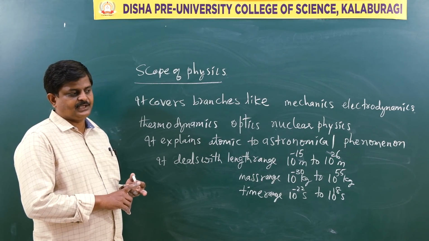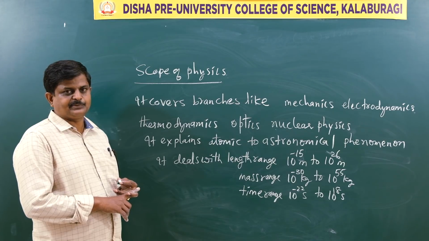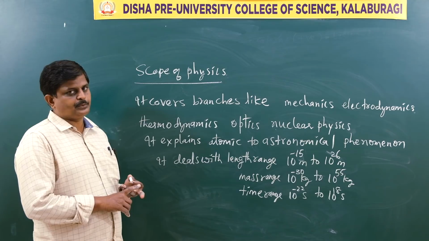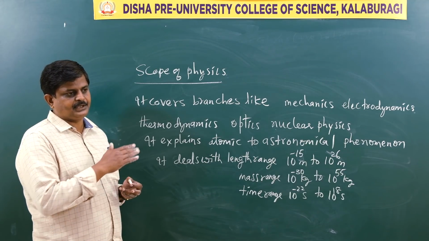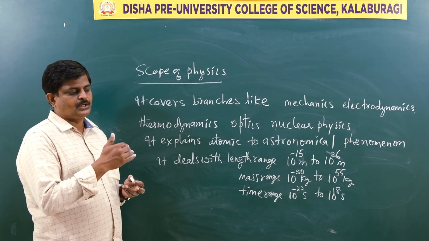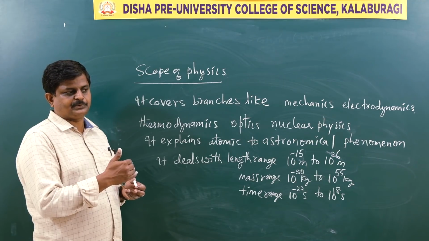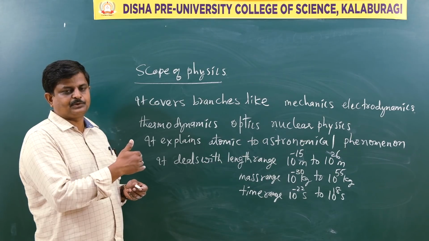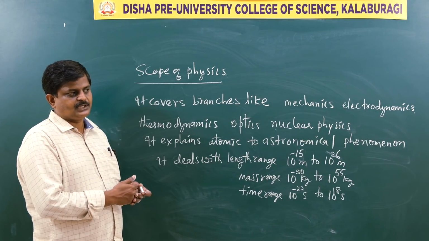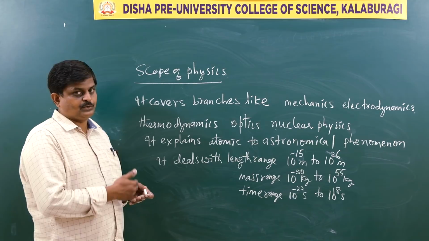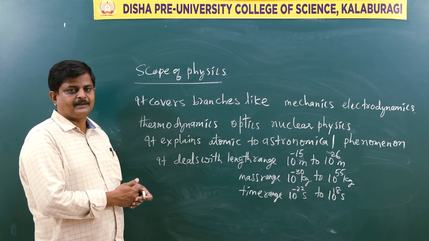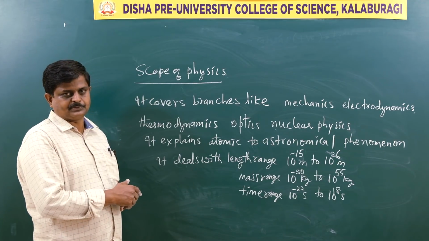If you are asked to arrange all the basic forces of nature in increasing order, what would you do? Increasing order means from smaller magnitude force to larger magnitude force. That is, first the place would be gravitational force, next weak nuclear force, next electromagnetic force, next strong nuclear force.